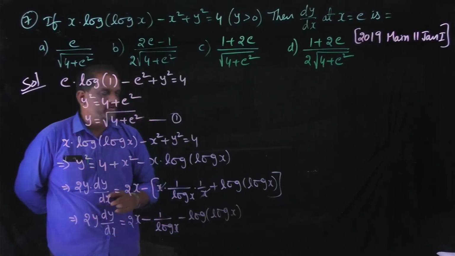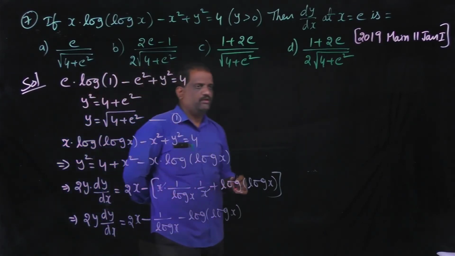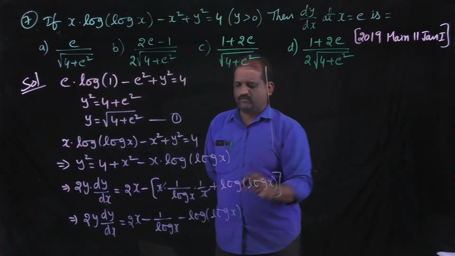Now we are substituting the values x equal to e and y equal to square root of 4 plus e square in this function.